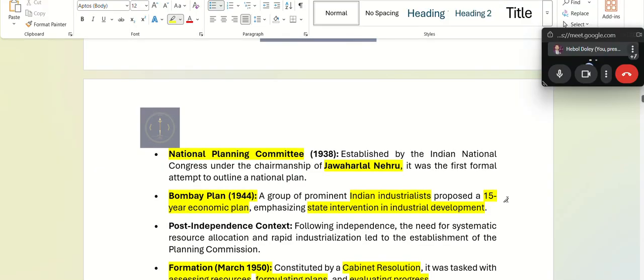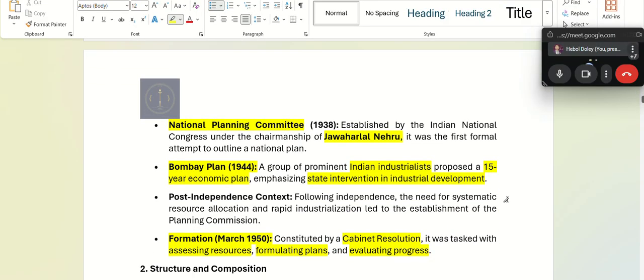So the keywords here: the origin of the Planning Commission, remember, began from 1938, evolution. Then in 1944, the Bombay Plan happened. And from there on, in 1950, after independence, we have the Planning Commission.